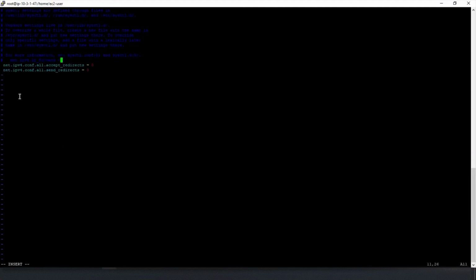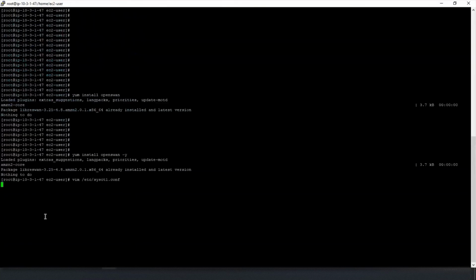Let's remove this hash sign in front of this line so that it can be enabled. Okay, so it's enabled now. To save the contents, press escape :WQ. So here you can see escape WQ. Press enter. So our contents are saved in the file.